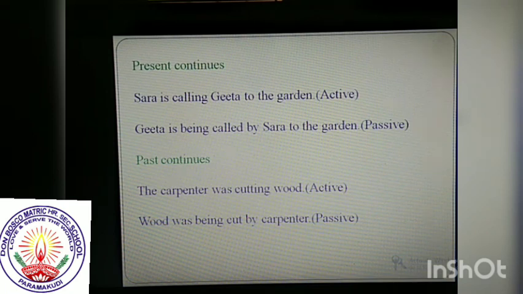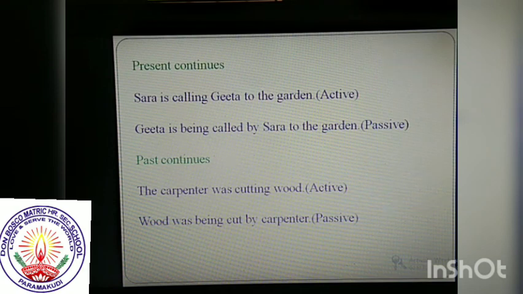Kida becomes the subject in the passive sentence. Subject is singular, this is present tense, so we have to add a be form verb. Since this is a continuous tense, what is the rule? Be form verb plus being plus verb 3. Kida is being plus verb 3, called. So, Kida is being called by Sarah. We have to add by before the new object, by Sarah, to the garden.